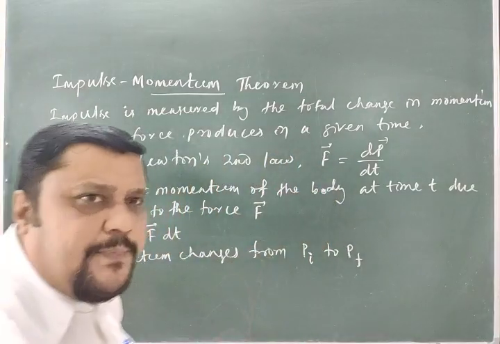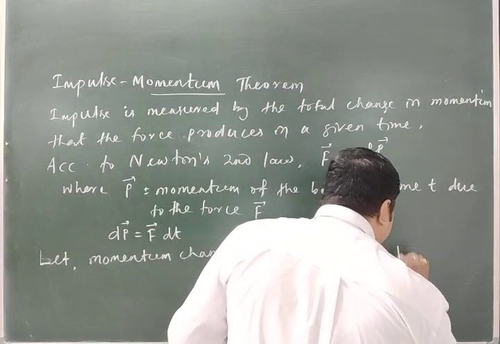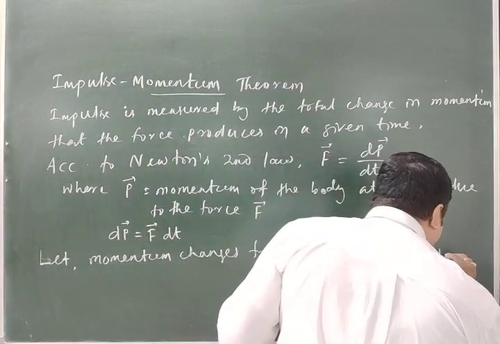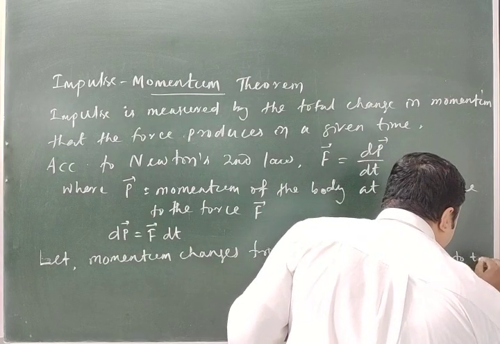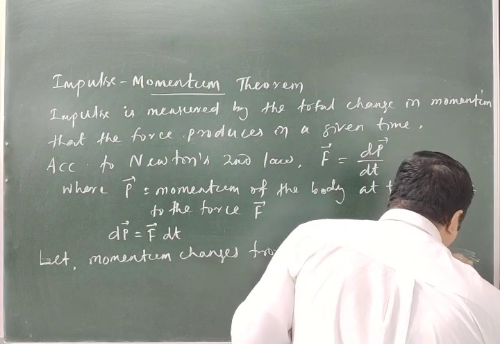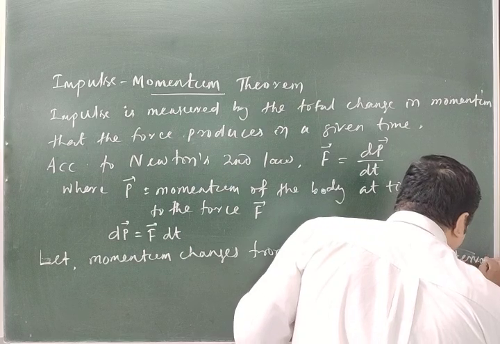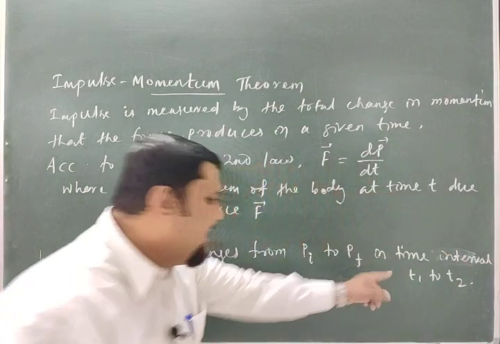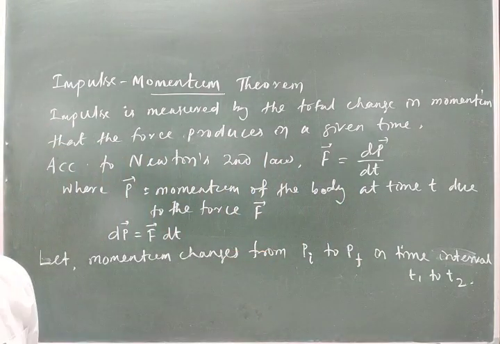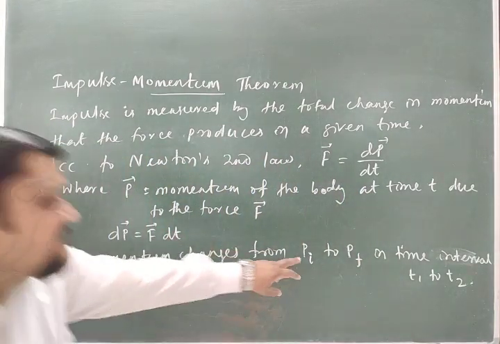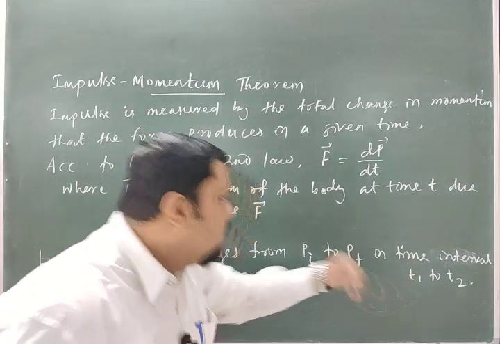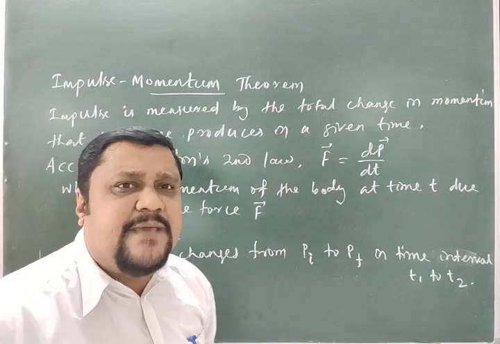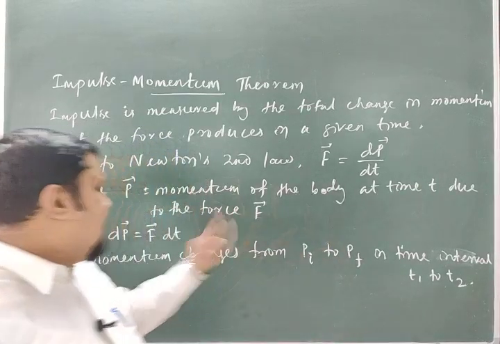Momentum changes from Pi to Pf in a time interval T1 to T2. What it means? At T1, the momentum of the ball or the object is Pi. At time T2, the momentum is Pf. So from T1 to T2, the momentum changes by Pf minus Pi.